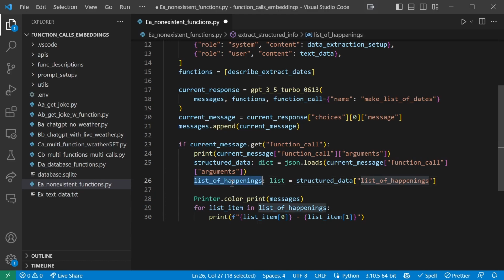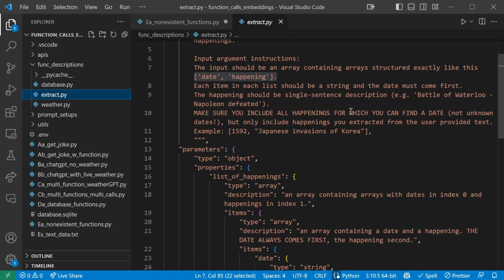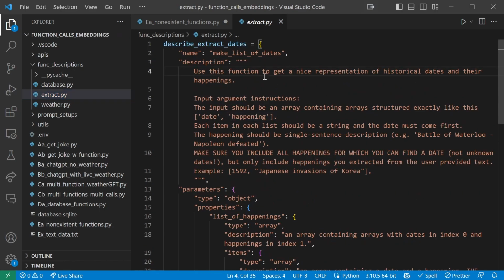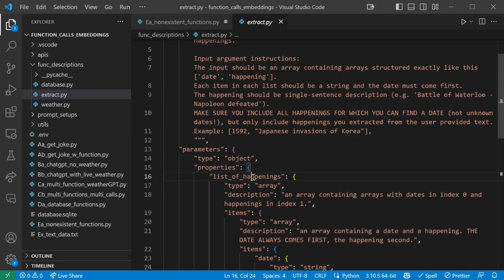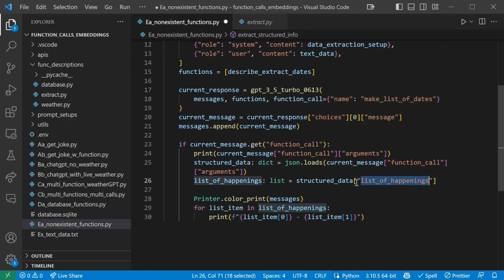And then we get the list of happenings, which is located in the structured data list of happenings key, because this is what we requested specifically in our function description. It was supposed to be a list of happenings as the property. So that's where our list of happenings will be located.